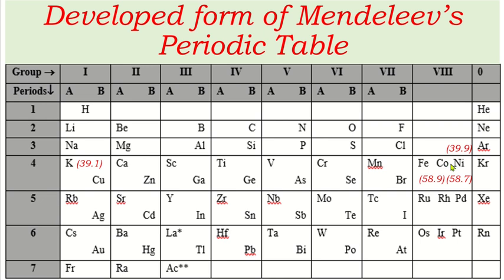In the same way, cobalt is similar to rhodium and iridium. That's why cobalt should be taken in this position. And nickel is similar to palladium and platinum, so nickel should take this position, but it was not matching with the atomic weight. Increasing order of atomic weight was violated and it was the violation of the Mendeleev periodic law. That's why it was criticized.